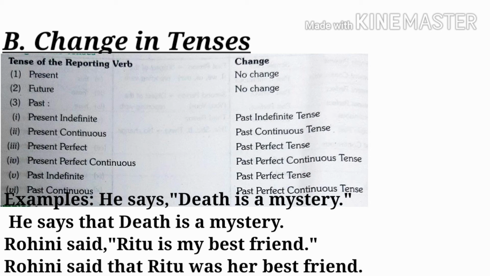Otherwise, we will change simple present tense into simple past tense, present continuous into past continuous, present perfect into past perfect, present perfect continuous into past perfect continuous, past indefinite into past perfect, past continuous into past perfect continuous. In future, we use will and shall. We will change will into would and shall into should, may into might, can into could.